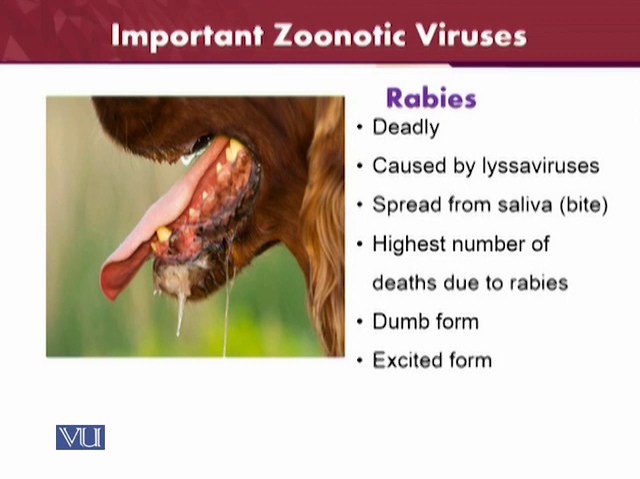There are two kinds of rabies. One is the dumb form and the other is the excited form. It is very easy to recognize rabies in the excited form. However, the dumb form may take some time to determine whether it is rabies or not.